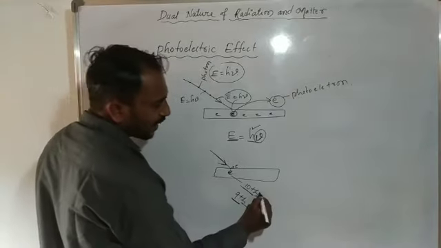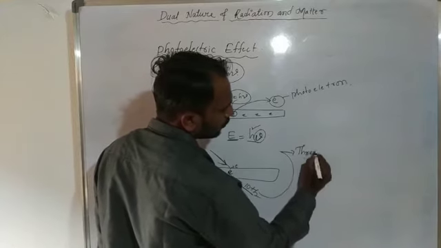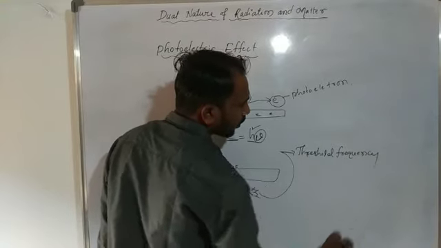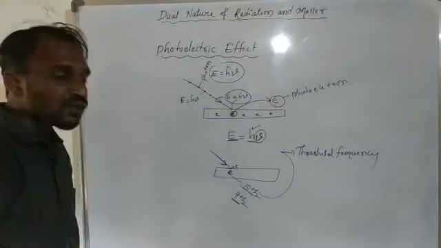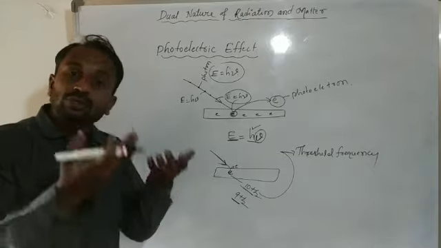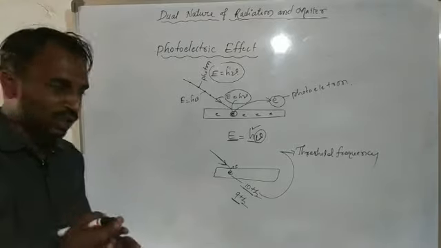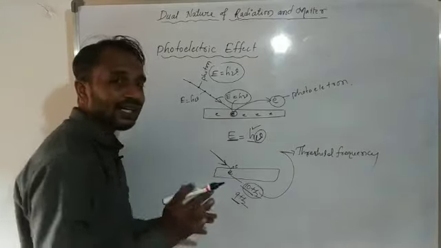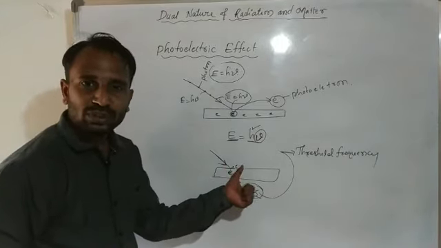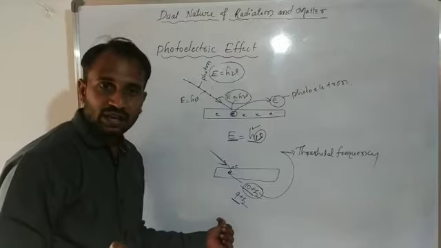It means this 10 Hz of frequency is the threshold frequency. Threshold frequency means it is the minimum frequency. Below this frequency we don't get any photoelectric effect. For example, here we consider 10 Hz the minimum frequency. By using this frequency, this electron comes out from the metal surface. Below this frequency we don't get any photoelectric effect.